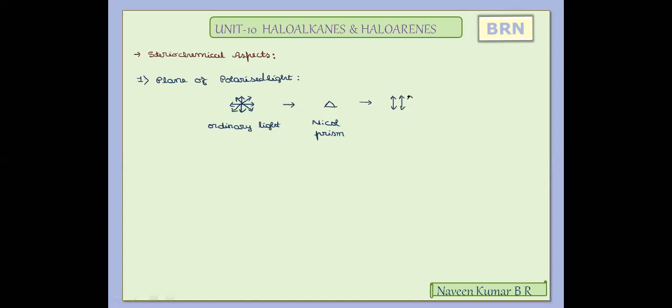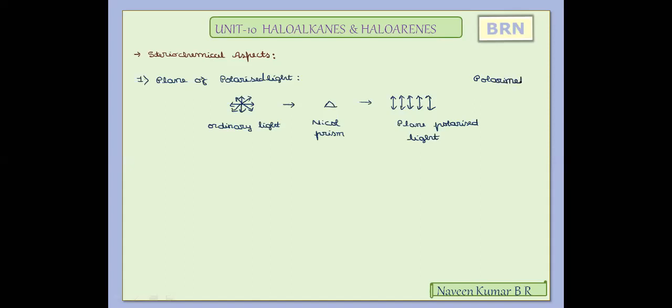Such a light, which consists of light waves oscillating or propagating in one particular plane, is called plane polarized light, which is used to identify the dextro or levorotatory nature of the compounds in solution, with the instrument called polarimeter.